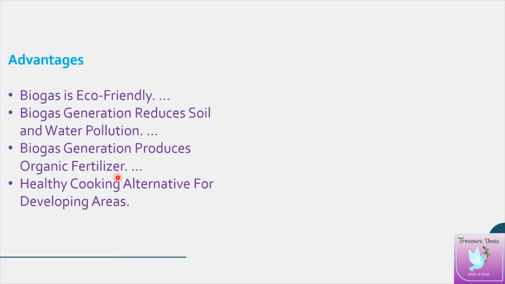Biogas generation produces organic fertilizers. As a byproduct of biogas, we are getting manure. This can be utilized as organic fertilizer for plants. It is also a healthy cooking alternative for developing areas. As far as LPG is concerned, it may not be reachable to remote areas, but biogas is easily available in remote areas where the cows are there, farms are there, cow dung is available. That is why it's called a healthy cooking alternative for developing areas.